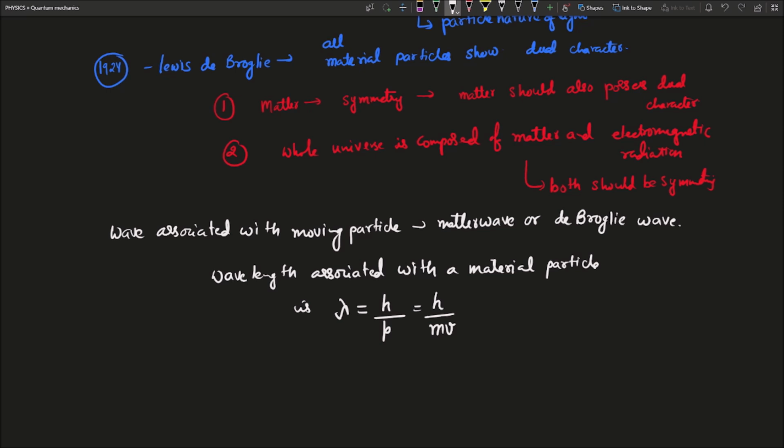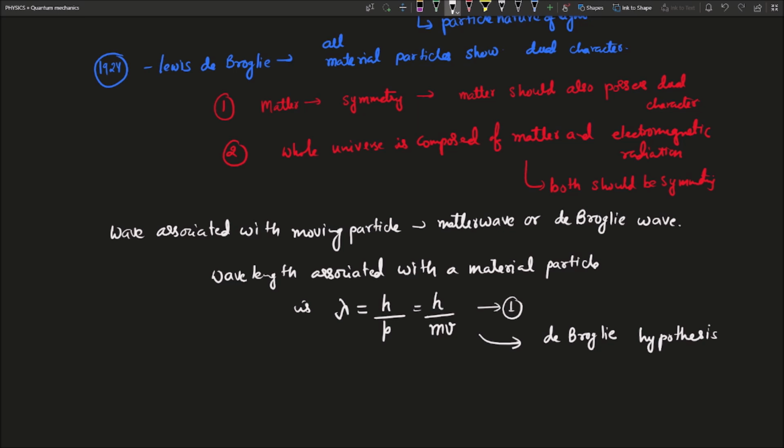So this is the de Broglie hypothesis. If we take it as equation number 1, this equation defines the de Broglie hypothesis. Matter waves are associated only with particles moving with finite velocity.